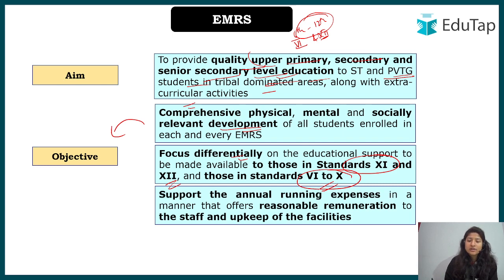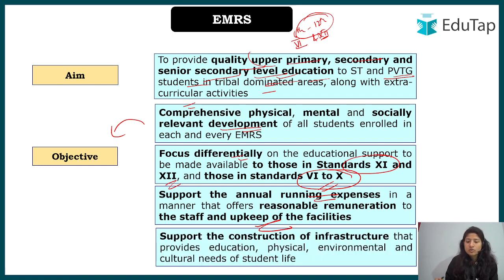Next is support for the annual running expenses. So here see, a proper committee, as we have looked at the national, state and district level, has been made so that whatever funding is deserved by that particular school is continuous. There is no hindrance in that, and all the faculty and all the staff have their proper designated salary. Whatever facilities are there, be it water facility, as we are talking about a residential school, so it talks about the living facilities for the students, right? The extracurricular activities for the students. So everything should have a running expense, and that is why this particular separate scheme has been made, so that proper running expenses can be met to upkeep all the facilities that should be there in the Eklavya Model Residential School.